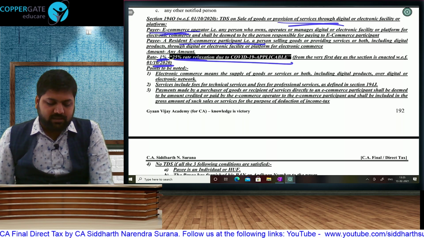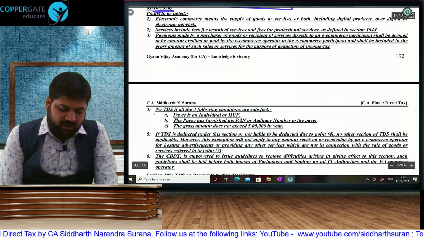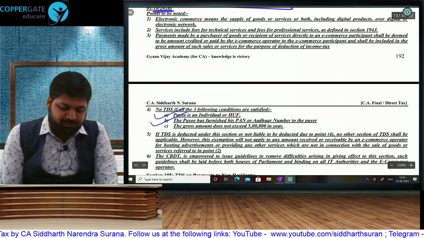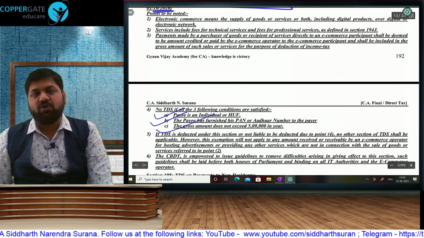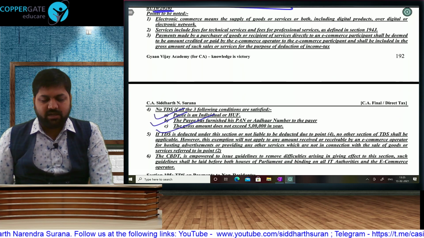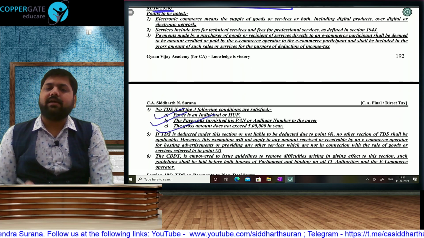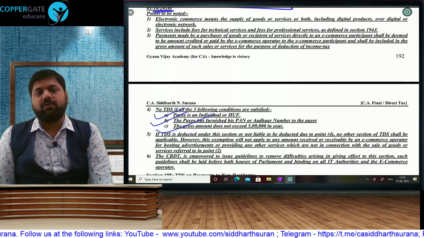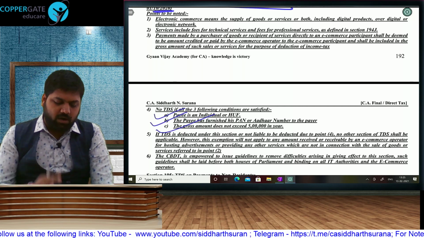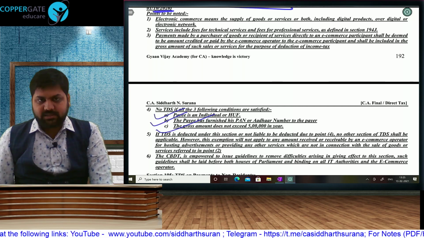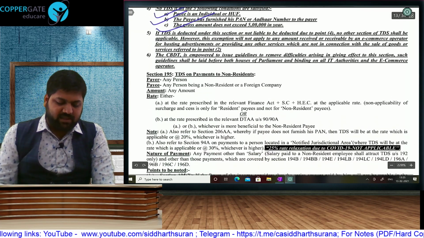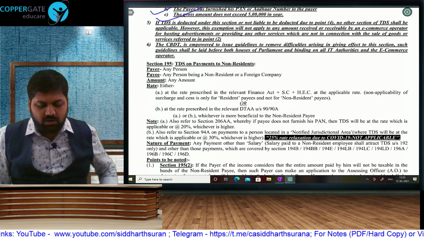And if you are making payment to an individual or HUF who furnishes PAN or Aadhaar, and the total does not exceed 5 lakh in a year, in that case there will be no requirement to deduct TDS. Other than that, all types of e-commerce transactions will attract TDS. In fact, they have not prescribed any other monetary threshold also.